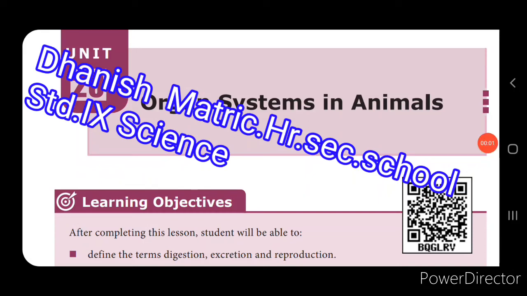Very good morning, students. Welcome to science session for class 9, and today we are going to see unit 20, organ system in animals. Now here in this lesson we will be learning about the human digestive system, excretory system and reproductive system. We are going to learn about the various parts of the alimentary canal, the process of digestion, what is the role of enzymes in the process of digestion, and the organs that are involved in the excretory system and the reproductive system.